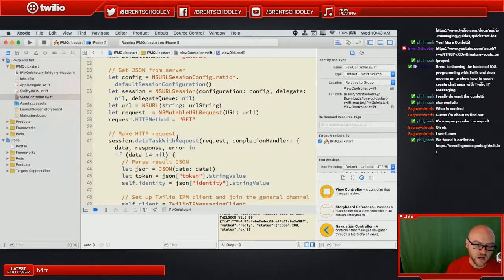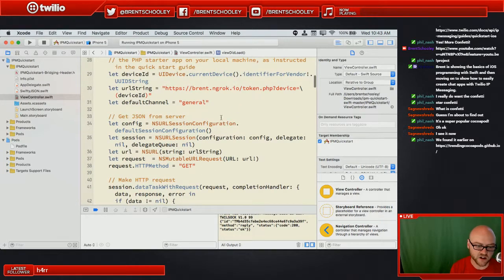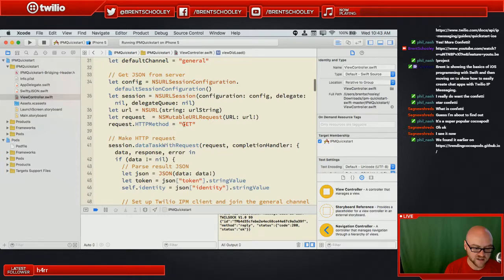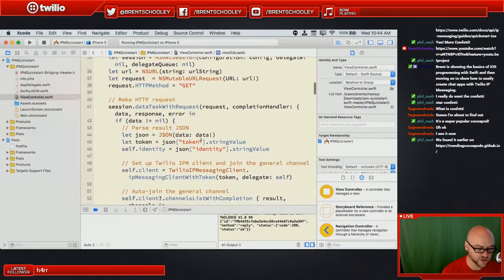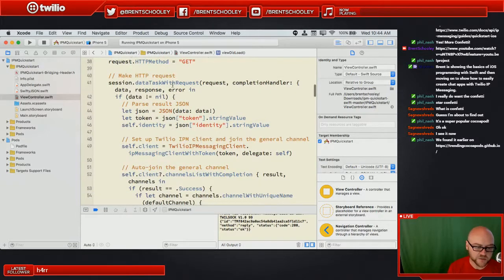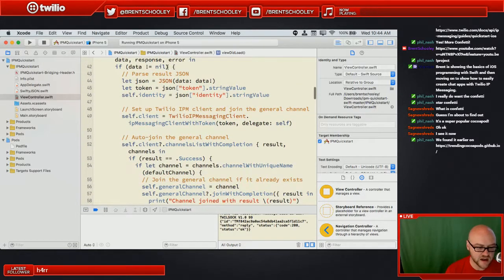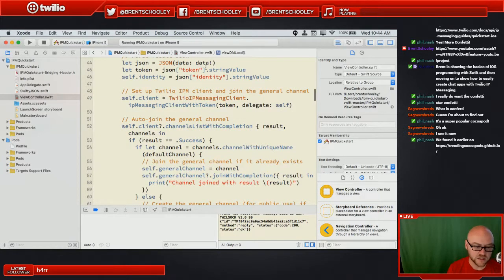on your iPhone. And what we're going to do is fire up an NSURLSession and request a URL, which is brent.ngrok.io/token.php. We're going to use that URL to make a request using GET to the PHP server. And when data comes back from that request, as long as it's not empty, we can parse it out as JSON. So we'll parse the data into a JSON variable. We'll grab the token out of it. So the token is our pass to get into the chat. And that comes back from the PHP server. And we'll grab our identity out of that since we didn't know what it was going to be.